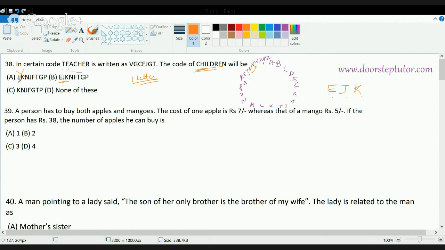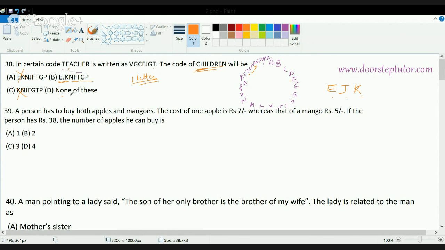Choice A cannot be the answer. Choice C cannot be the answer. It should be either B or D. It can be D because there is a probability that the last letters do not match, so we'll need to verify all the letters so the choice does not become none of the above.